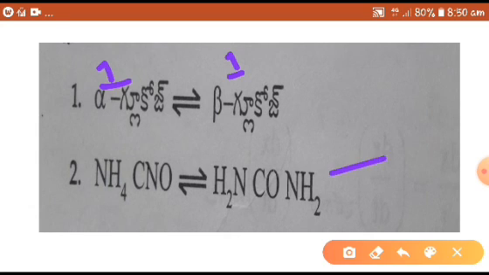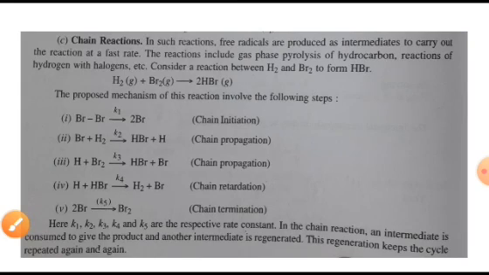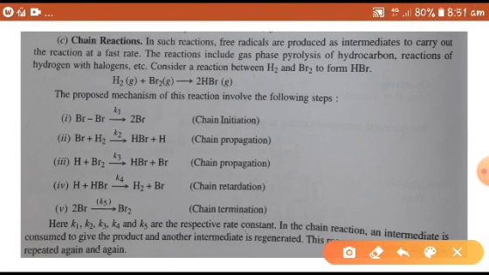Next one is chain reactions. Free radicals are produced as intermediates to carry out the reaction at a fast rate. In other words, a chain reaction is a sequence of reactions where a reactive product or byproduct causes additional reactions to take place.